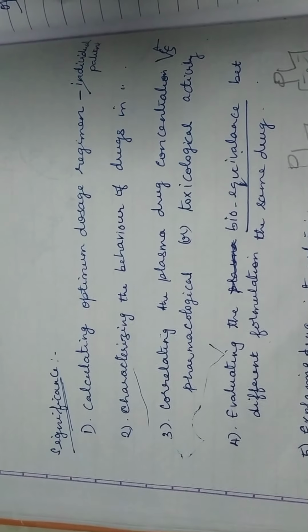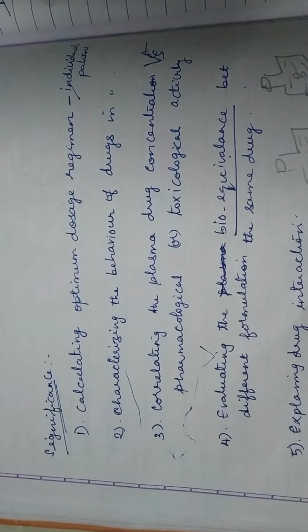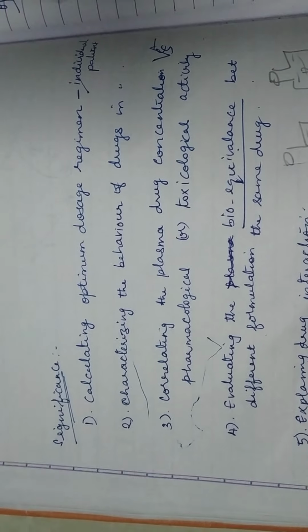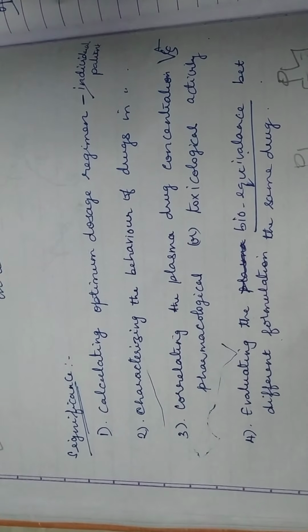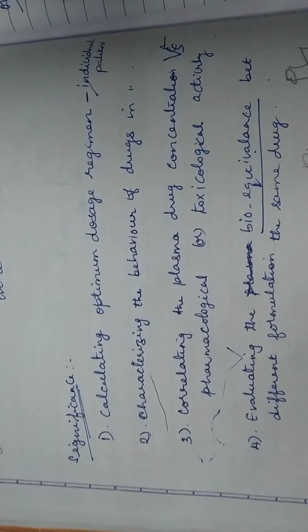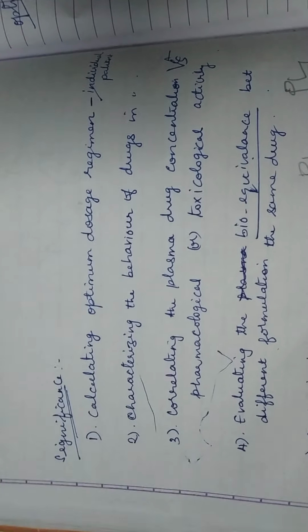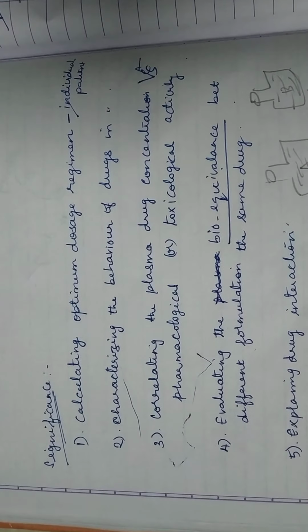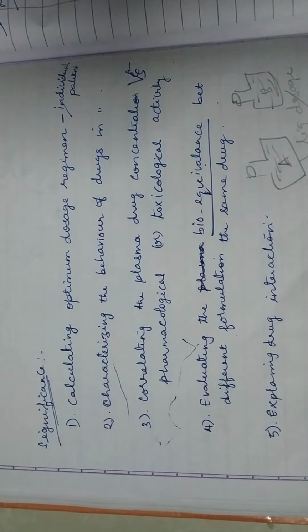From the plasma drug level versus time, we plot a graph. From this relationship, we can easily find the maximum dose of drug which gives the pharmacological response, above which we can tell the toxicological effect.